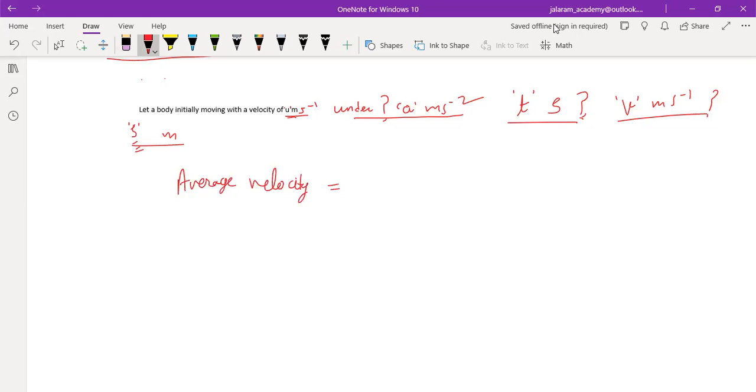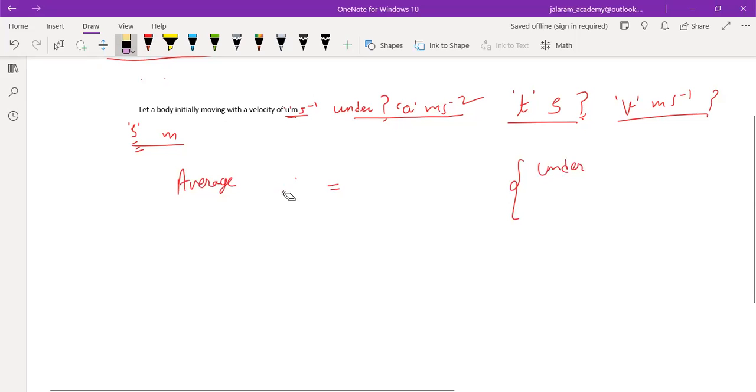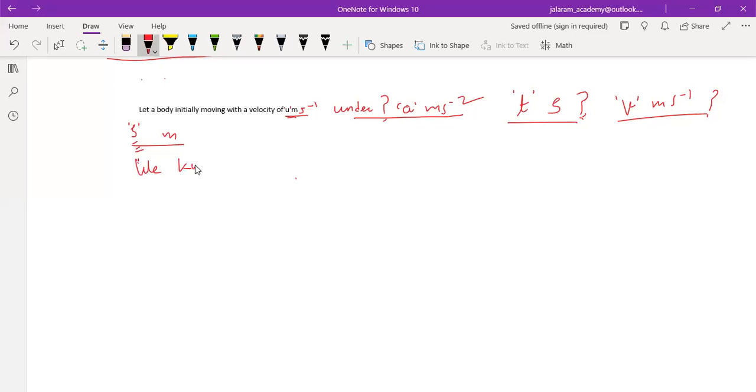If the body is under uniform acceleration, we should write it completely. We know that, write everyone in your notebook.